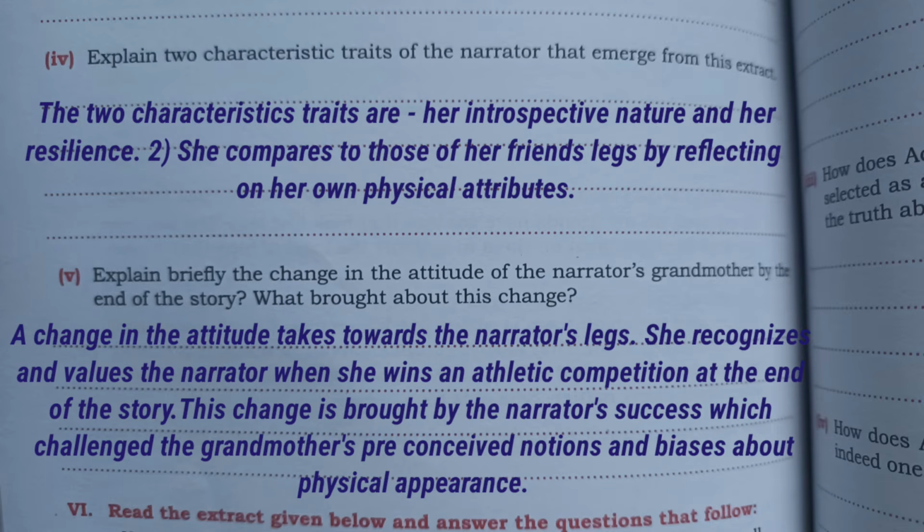Number 5, explain briefly the change in the attitude of the narrator's grandmother by the end of the story. What brought about this change? So the answer will be, a change of attitude took place towards the narrator's legs. She recognizes and values the narrator when she wins an athletic competition at the end of the story. This change was brought by the narrator's success, which challenged the grandmother's preconceived notions and biases about physical appearances.